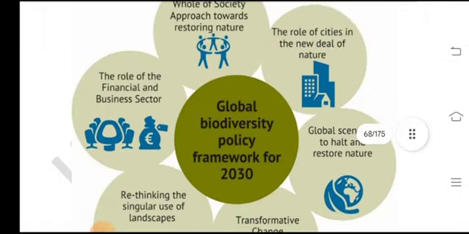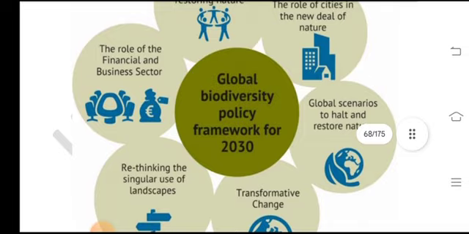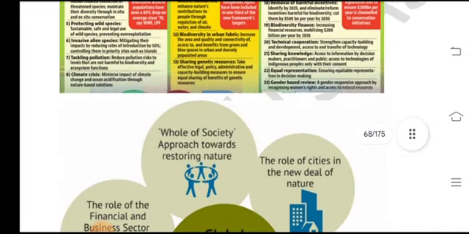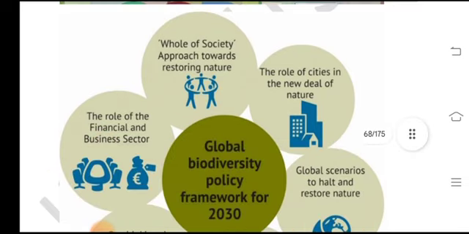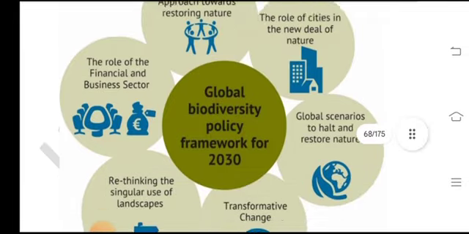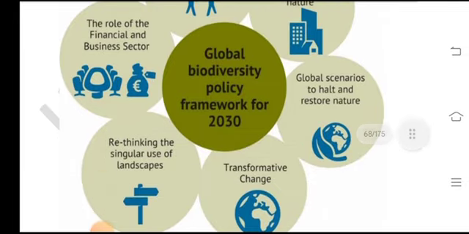Global biodiversity policy frameworks for 2030 take a whole-of-society approach toward restoring futures: the role of the financial and business sectors, the role of cities in the new deals for nature, and global scenarios to restore nature, with transformative changes and rethinking of the use of landscapes.